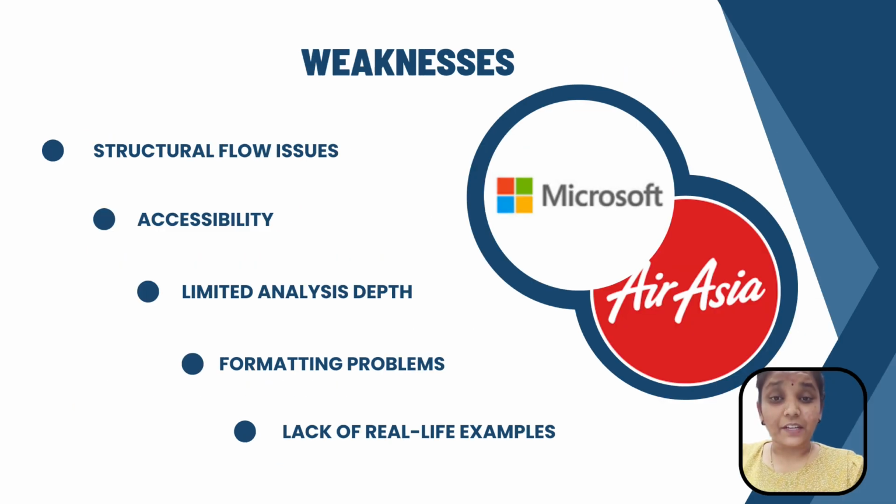Here, I would like to brief about the weaknesses. However, the report could improve its structure and flow, as some sections are repetitive and transitions are abrupt. Technical terms like the temporal method lack simple explanation, making it less accessible to non-specialists. The analysis also failed in exploring the strategic application of accounting differences. Minor formatting issues such as font and spacing reduce its professional appearance, and there is a lack of real-world examples to show the practical impacts of accounting policies on companies like AirAsia and Microsoft.